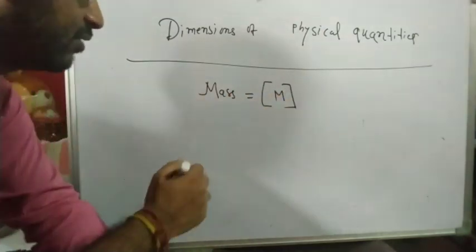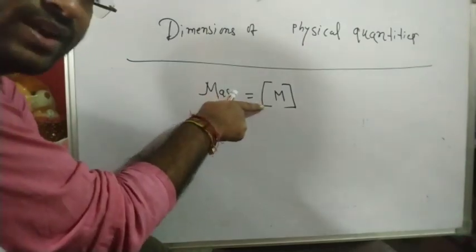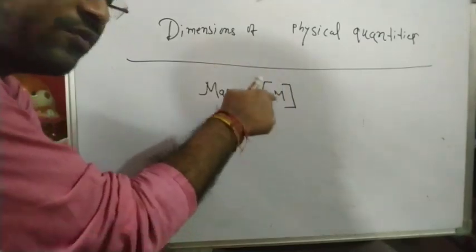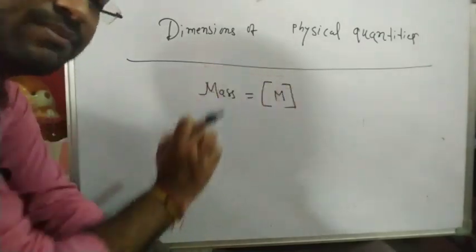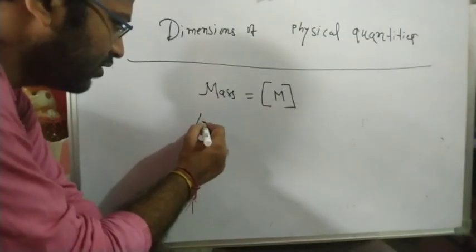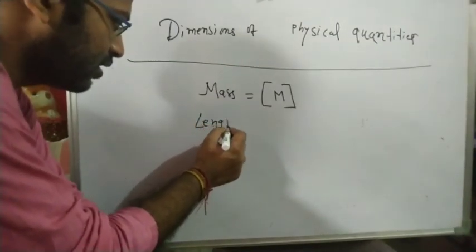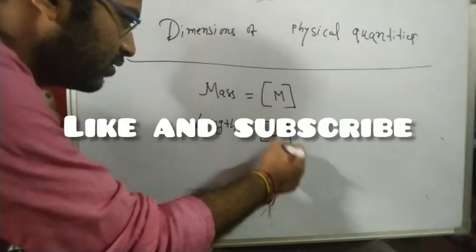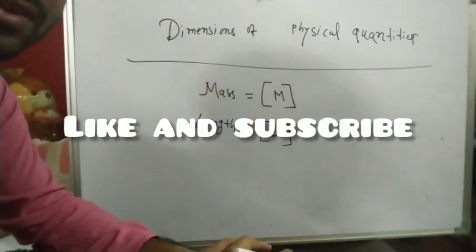You have to write a square bracket and inside the bracket you have to write capital M. So that means this is the dimension of mass. This is called the dimension of mass. Then what is the dimension of length? It is again a square bracket and then you have to write L. So this is the dimension of length.